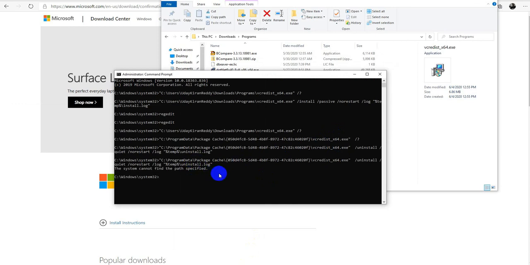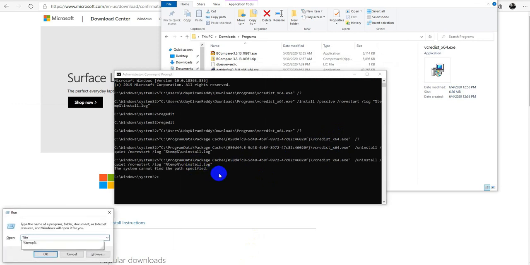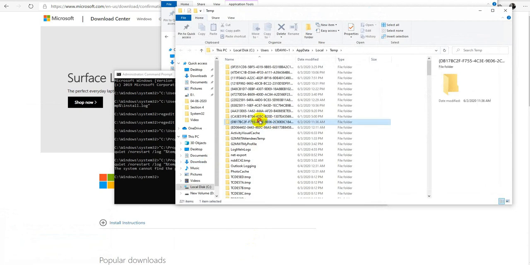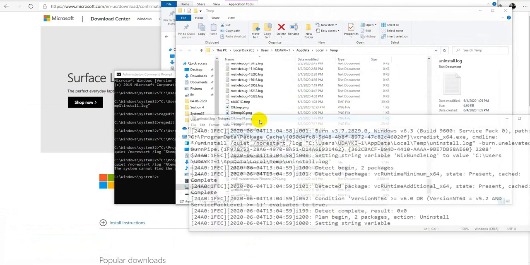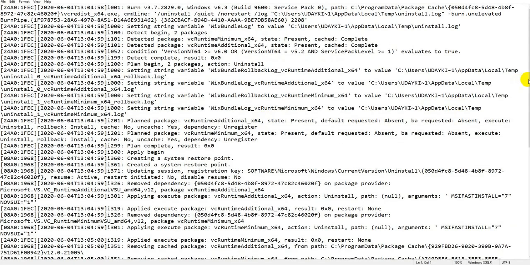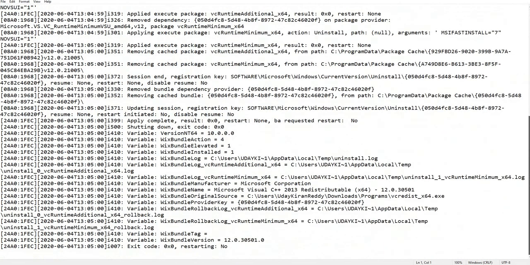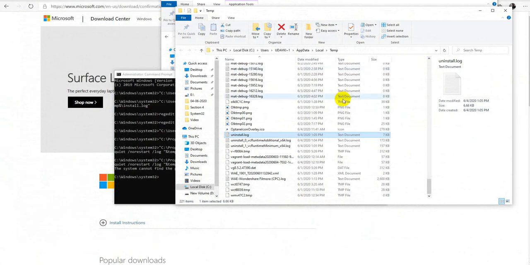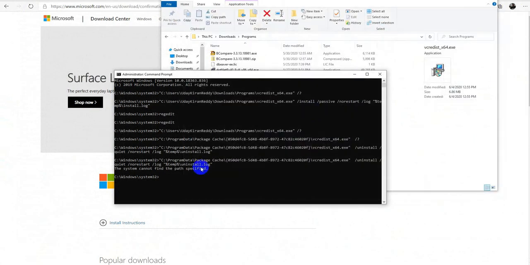Yeah, it's deleted. It's not there now. You see, it's 0 now. Once it is deleted, this exe also won't be available. That's why I got this system path not found error.